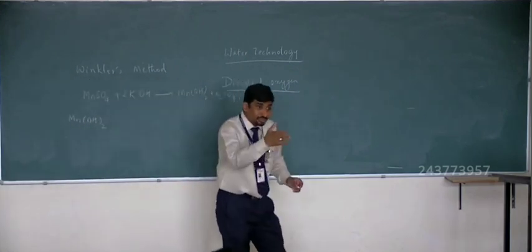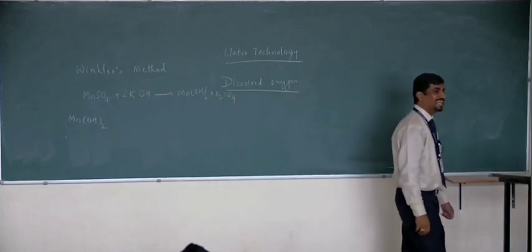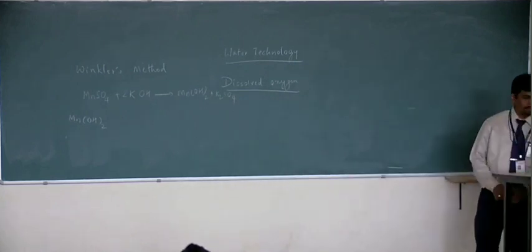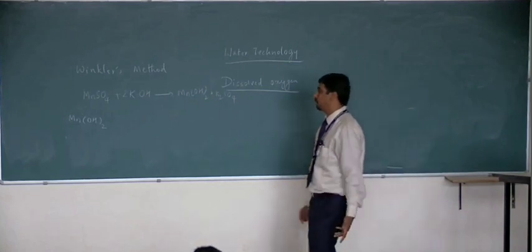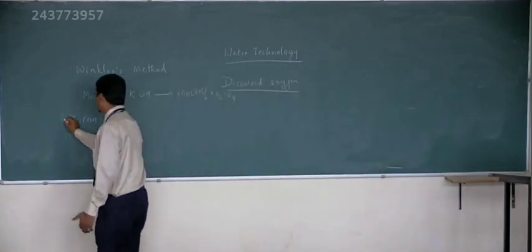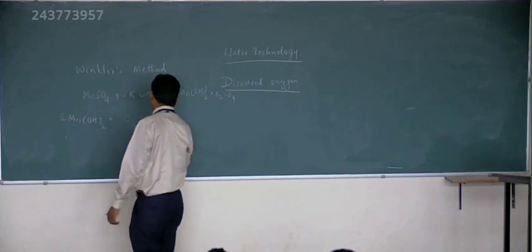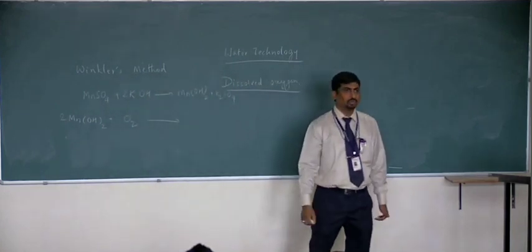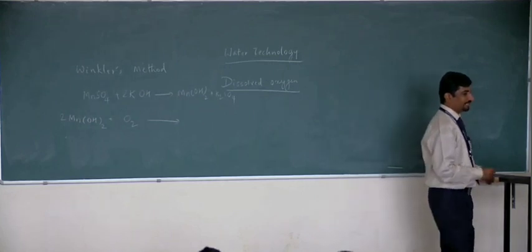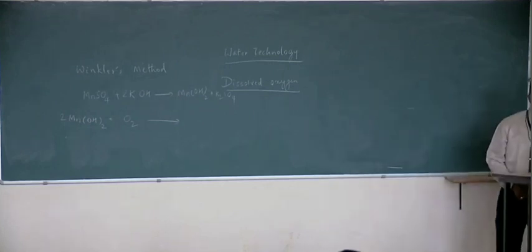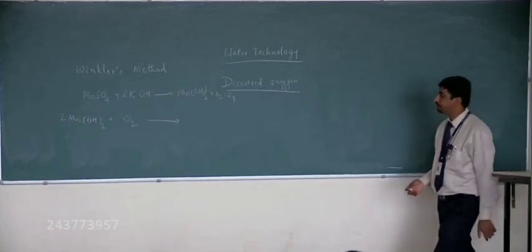It takes the dissolved oxygen. It reacts with the dissolved oxygen. So I can write 2 Mn(OH)2 plus O2. What it gives is MnO(OH)2.